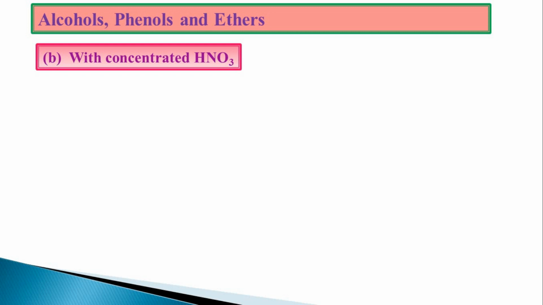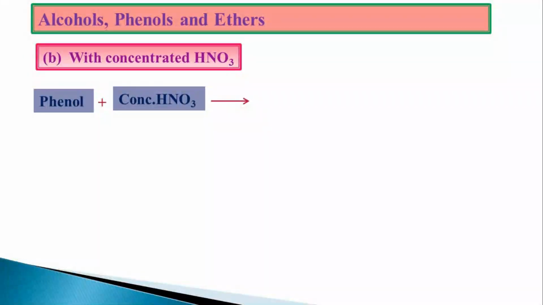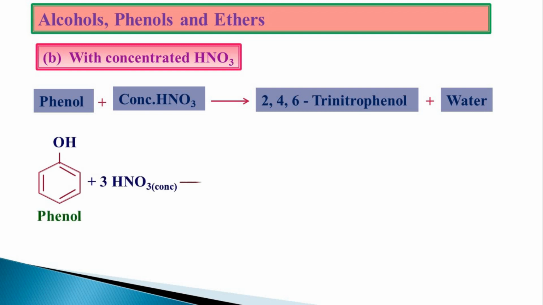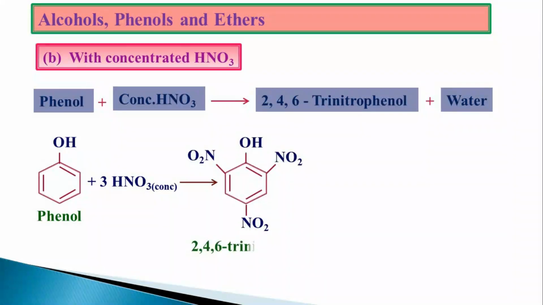Whereas with respect to concentrated HNO3, in case of dilute HNO3 we have got two different products, but in case of concentrated HNO3 we are going to get only one product, that is 2,4,6-trinitrophenol. The reaction follows like this: phenol plus concentrated HNO3 gives 2,4,6-trinitrophenol, that is picric acid, along with the water.